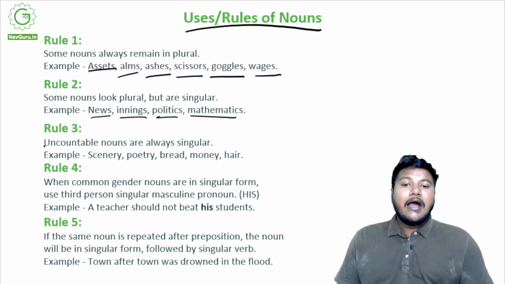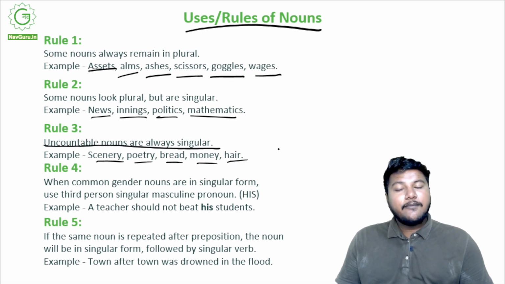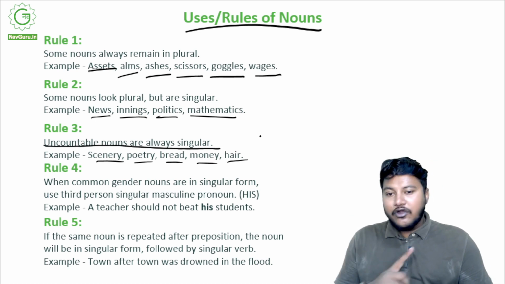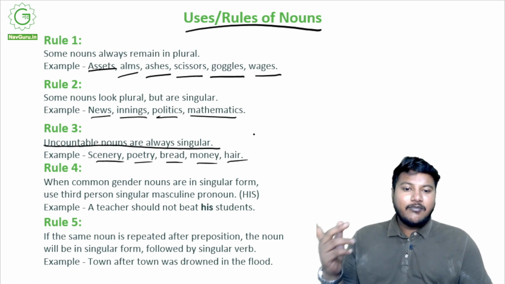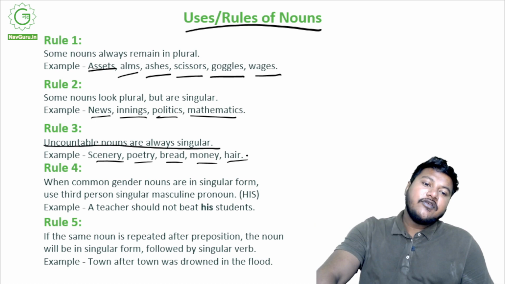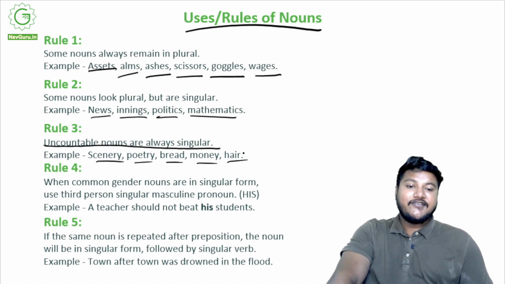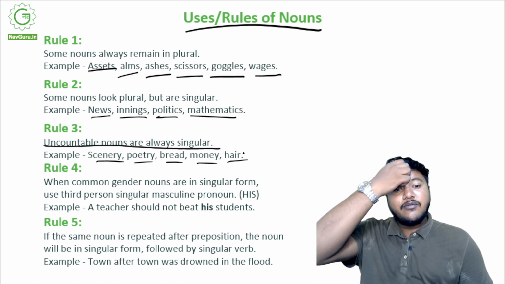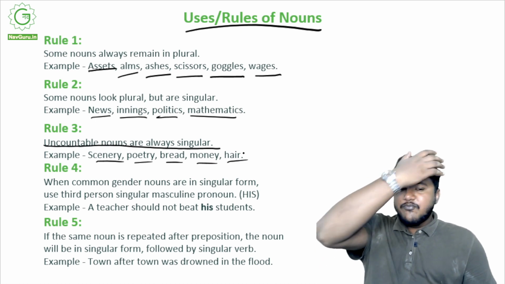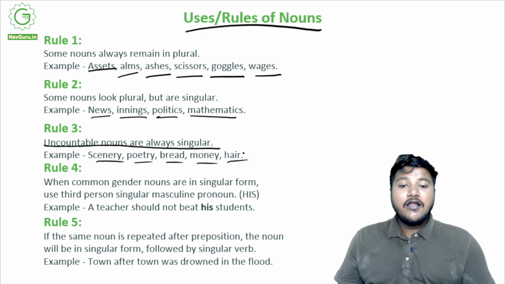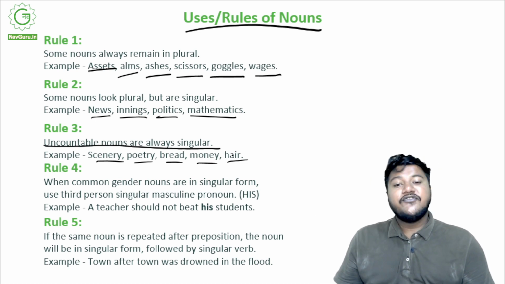Rule number 3, uncountable nouns are always singular. Scenery, poetry, bread, money, hair. Every time they are used, they'll always be singular. You do not use a and the with them because they are uncountable. We have talked about it earlier, but they'll always be used in singular form. You cut your hair, you do not cut your hairs, right? You earn money, you do not earn monies. I love poetry, I do not love poetries. So this is the idea. Uncountable nouns are always singular.